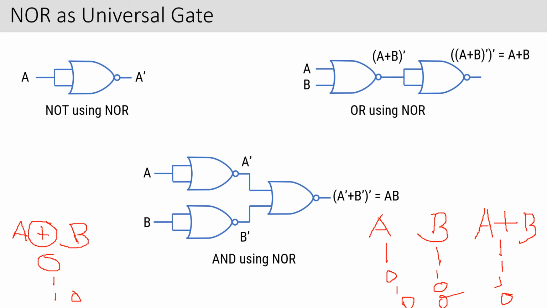Here what is happening? 1, 1, you will get 1. The only difference about the exclusive OR gate is this: 1, 1, you are going to get 0. The rest of the combinations are all the same. 0, 1, you will get 1 for the OR gate as well as for the XOR gate. 1, 0, you will get 1 for the OR gate as well as for the exclusive OR gate. 0, 0, you will get 0 for both. But the only difference is when it's 1, 1: for the OR gate, you will get 1, but for the XOR gate, you are going to get 0. So that is the reason we call it exclusively OR.